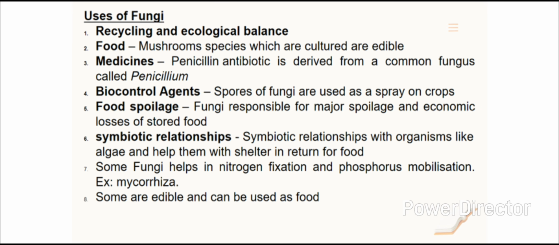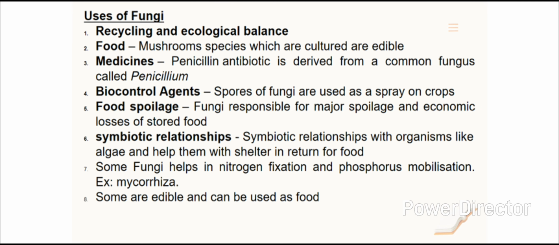Third one is medicine. There are many fungi that are used to produce antibiotics and to control diseases in humans and animals. Penicillin antibiotic is derived from a common fungus called Penicillium. Fourth one is biocontrol agents. Fungi are involved in exploiting insects, other small worms, and help in controlling pests. Spores of fungi are used as a spray on crops.